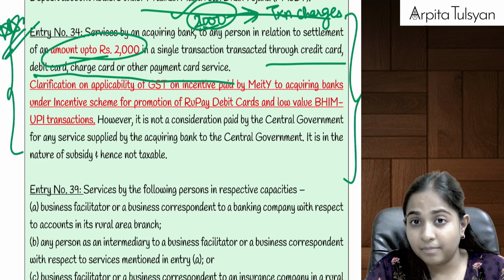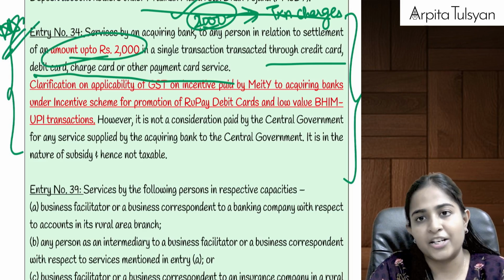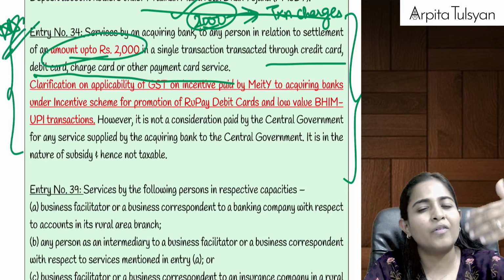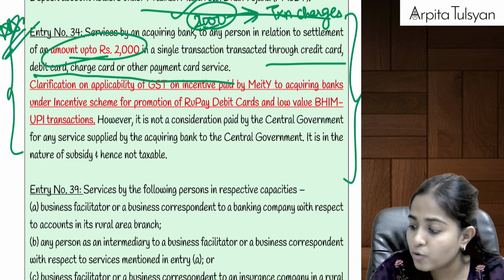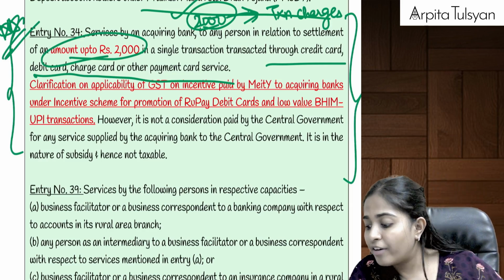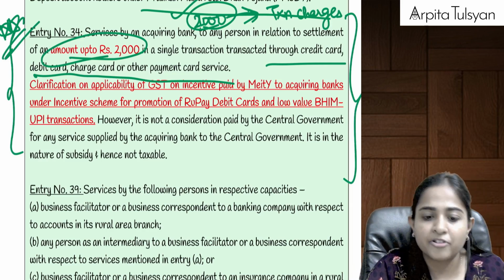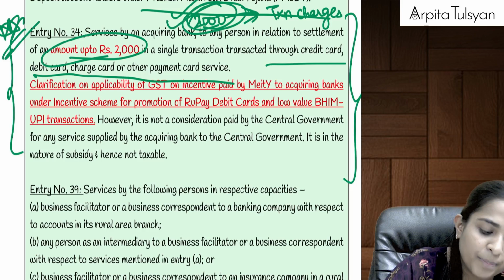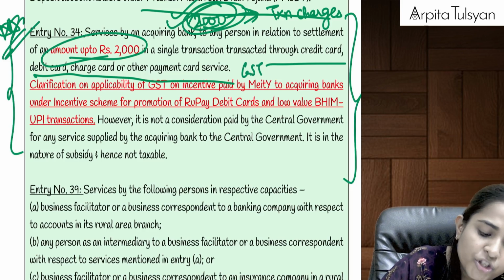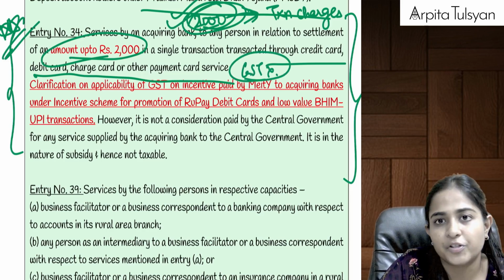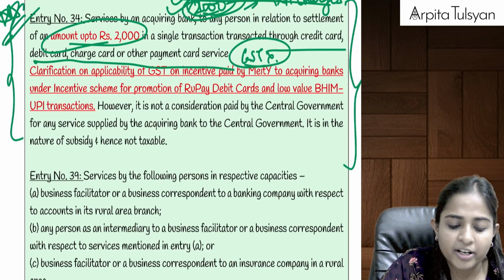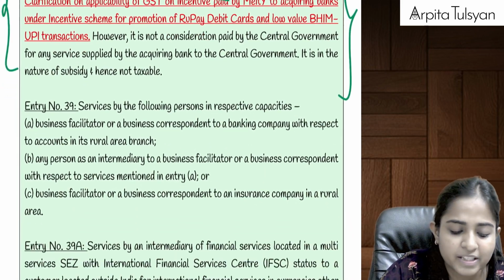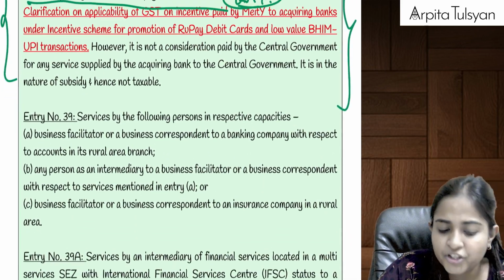Now that intermediary will charge some transaction charges. Either it is taken from the customer or it is taken from Pantaloons. Nowadays generally it is borne by the shopkeepers only. So when they bear these transaction charges, if the particular transaction value was up to rupees 2000, then there will be no GST on the transaction charges. But if the swipe amount is more than rupees 2000, then GST will be applicable on the transaction charges.